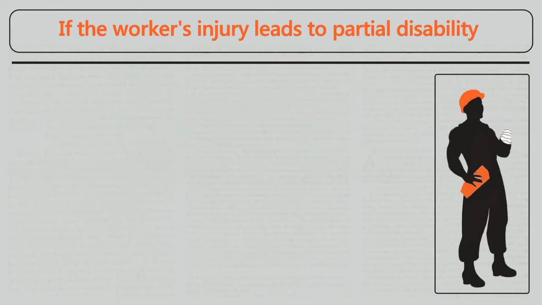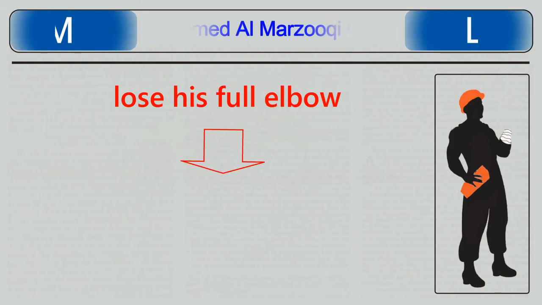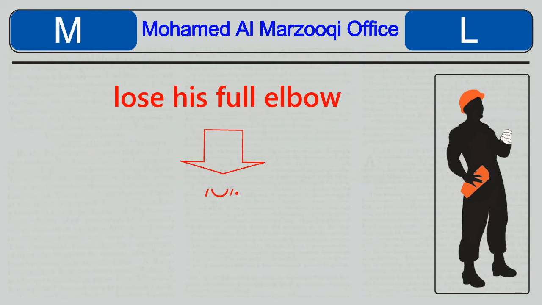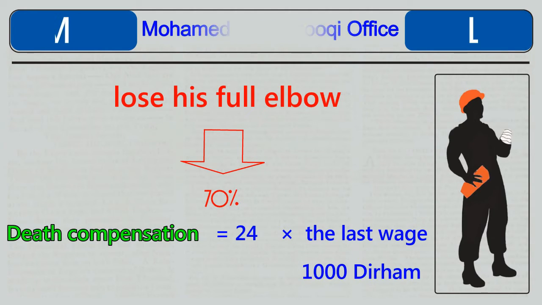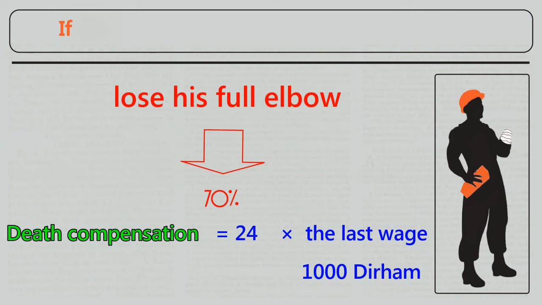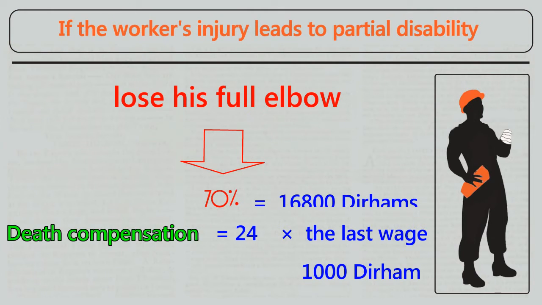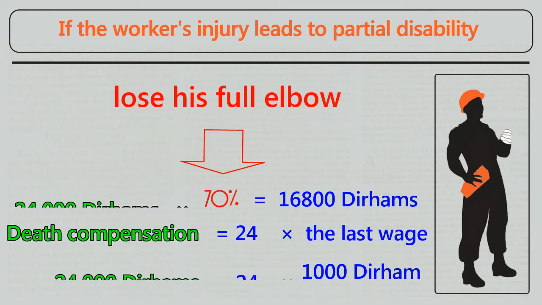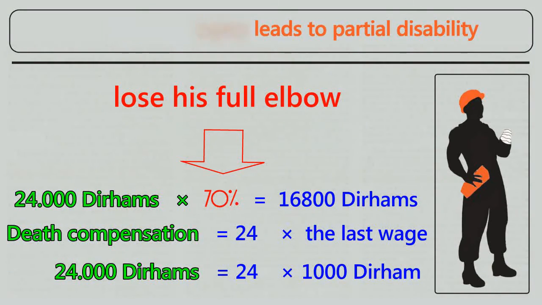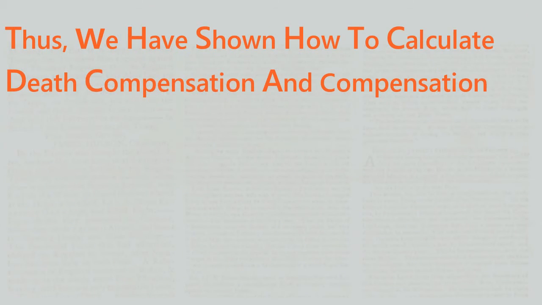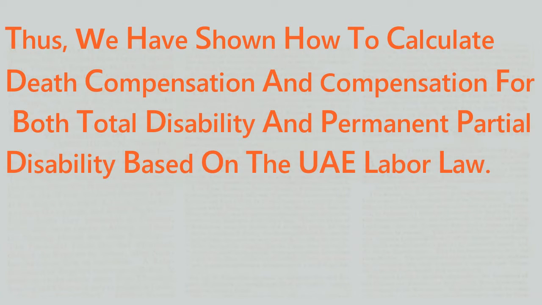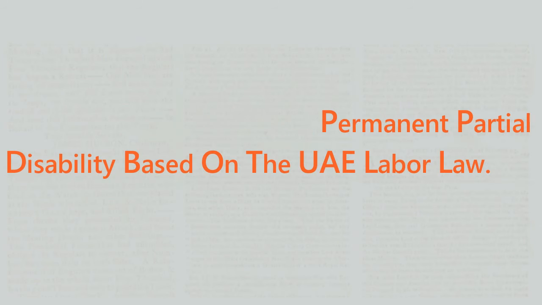If the injury of the worker, for example, causes him to lose his full elbow, the percentage of disability according to the schedule of the labour law is 70%. If the last monthly salary that was collected before injury is 1,000 dirhams, compensation due to the worker in this example is 16,800 dirhams, because the death compensation in this example is 24,000 dirhams. Thus, we have shown how to calculate death compensation and compensation for both total disability and permanent partial disability based on the UAE labour law.